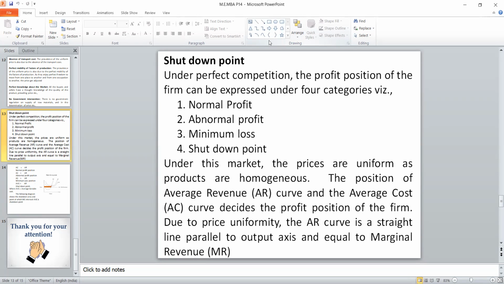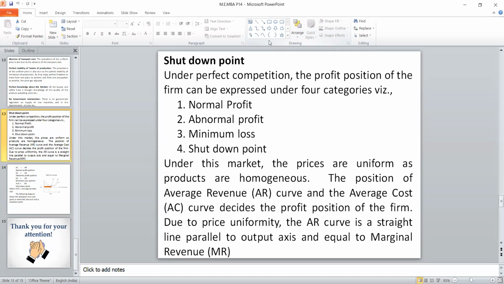Normally, price and output determination is a main question for the market structure. In case of an imperfect market, we can identify what is the price level, and we have to calculate the expected level of output, or what will be the equilibrium output. All this is possible only in the imperfect market. In a perfect market, there is no need to find the price and output. Why? Because the price is uniform. Whatever the output, the same price will be there.